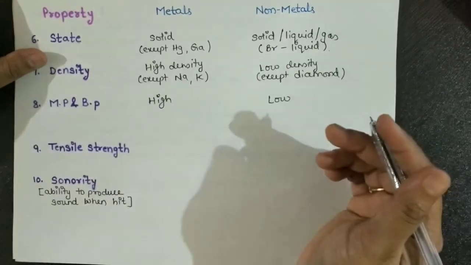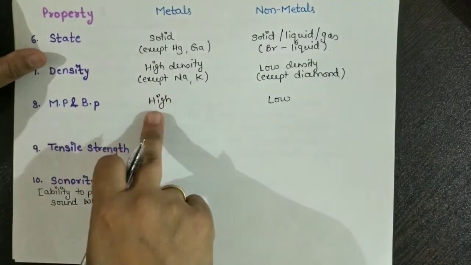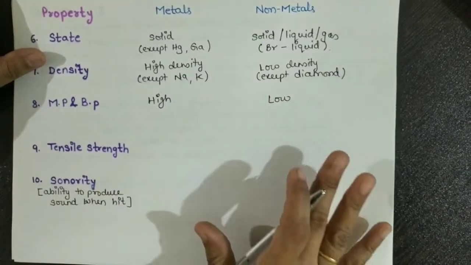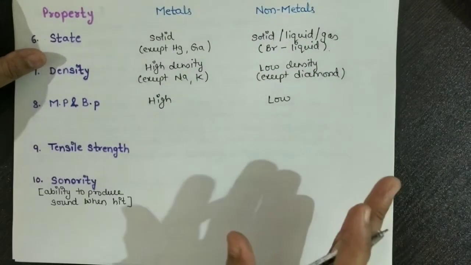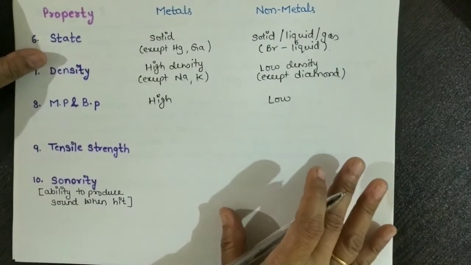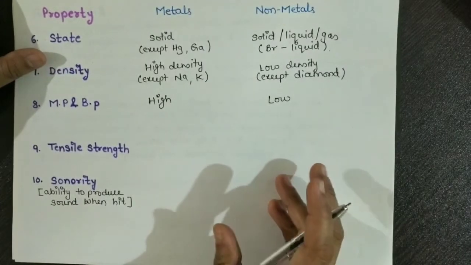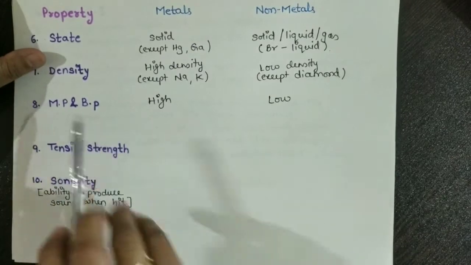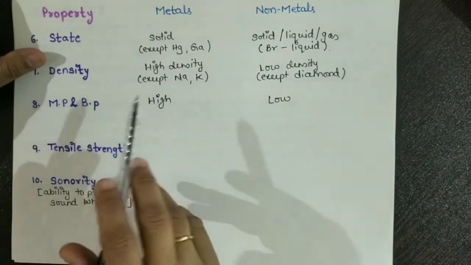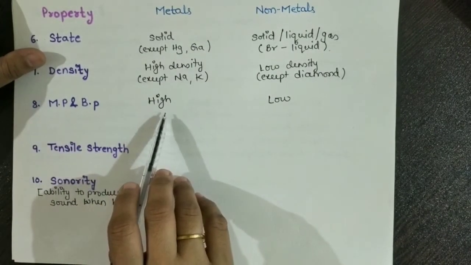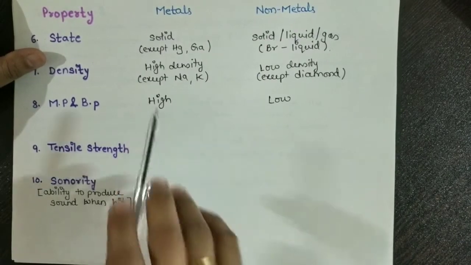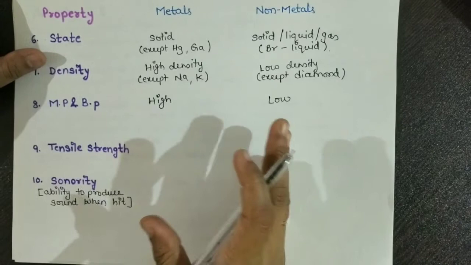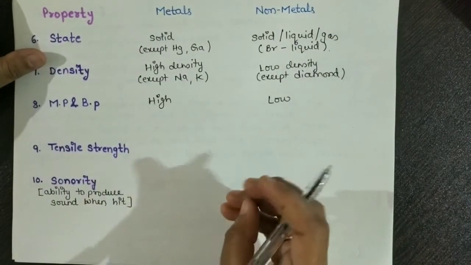What does it mean? If you heat the metals at normal temperature, they will not melt easily. So what is required? It is required to give high temperature. Then only they will be able to melt and achieve the melting point and then the boiling point. So metals always require high temperature, whereas non-metals can be melted at normal temperature or above room temperature easily.